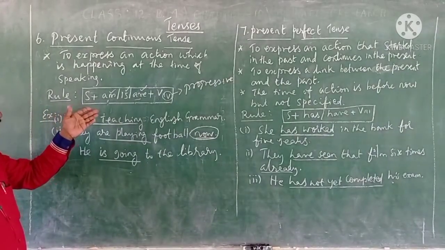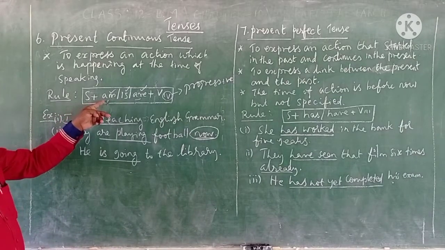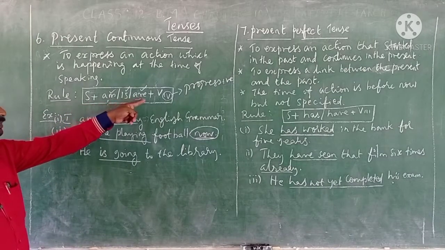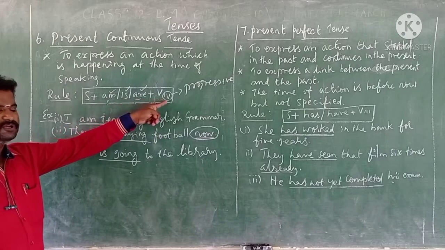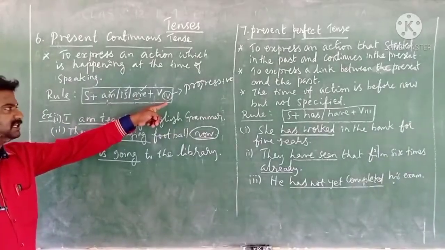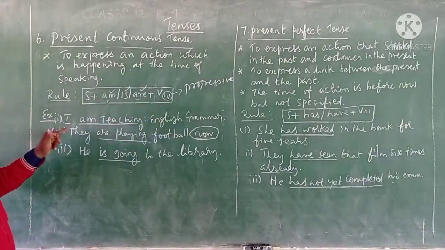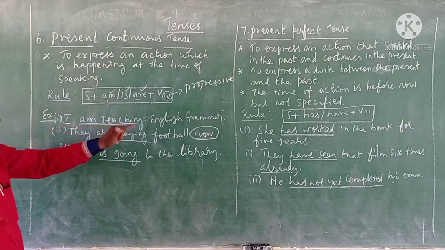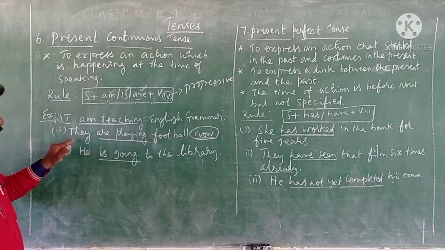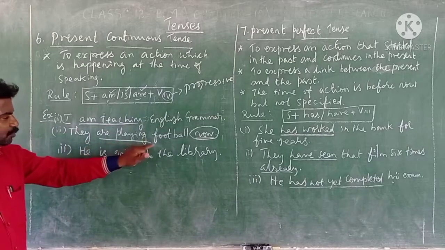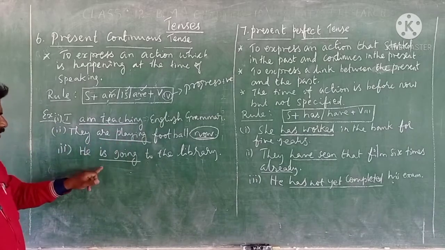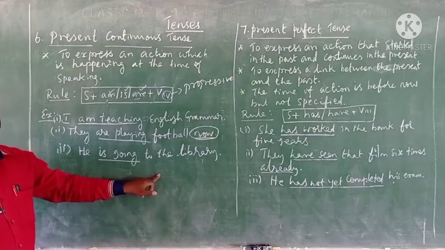Yes, very good. Subject plus am or is or are plus verb with the fourth form that is in a progressive. See the examples. I am teaching English grammar. Second one, they are playing football now. The third one, he is going to the library.